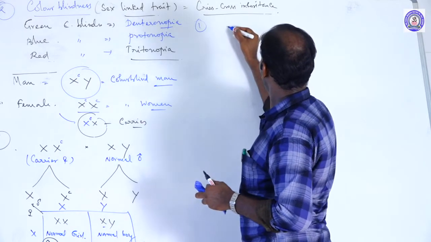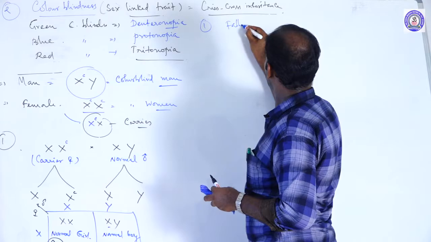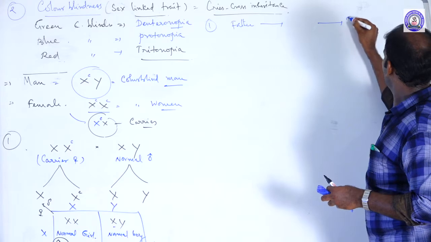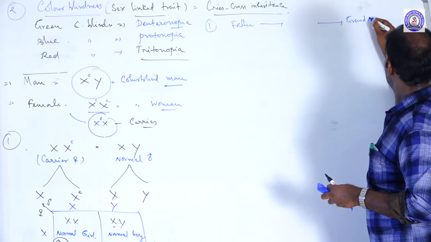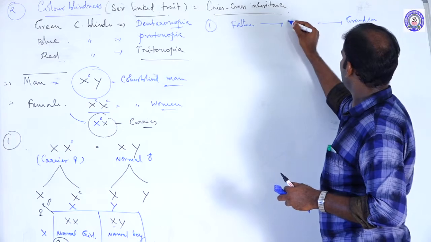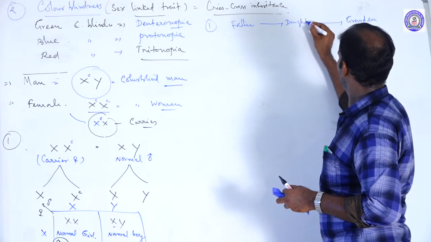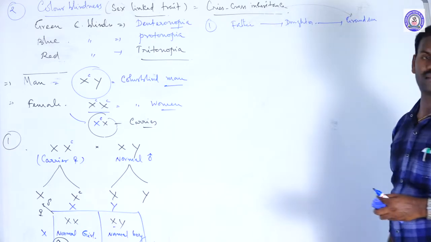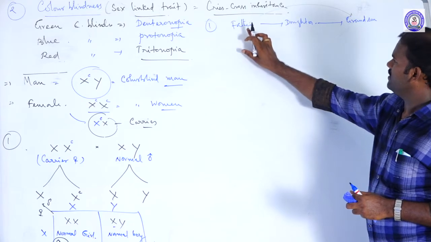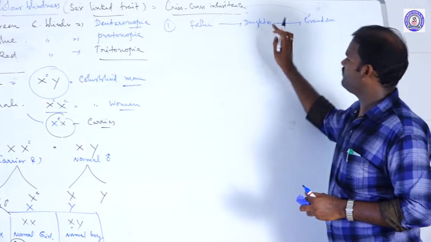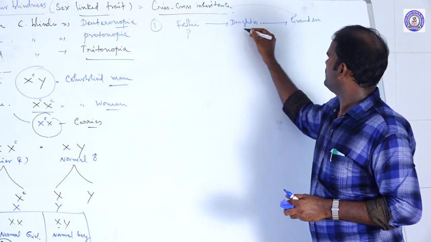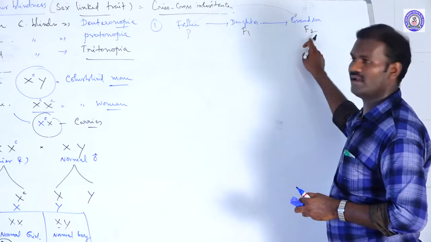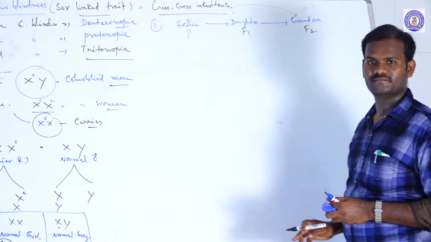First condition: the father transmits this trait to the grandson through the daughter. Same sex, don't get confused. Crisscross is nothing but male to male through female. It's a parental generation, F1, and F2. Male to male grandson through female.